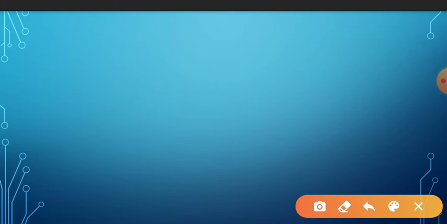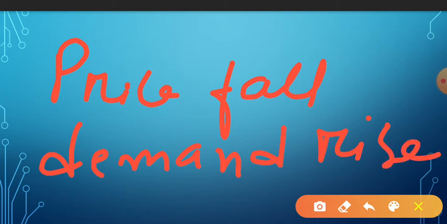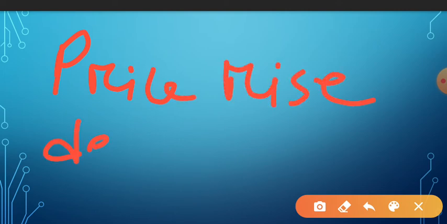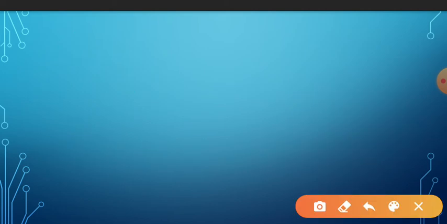In some rare cases you will find that it is not happening, but generally when the price falls, demand rises. And when the price rises, demand falls. That means whenever something becomes costly, we try to avoid it. That means we stop demanding that product. Now what happens in perfect competition?